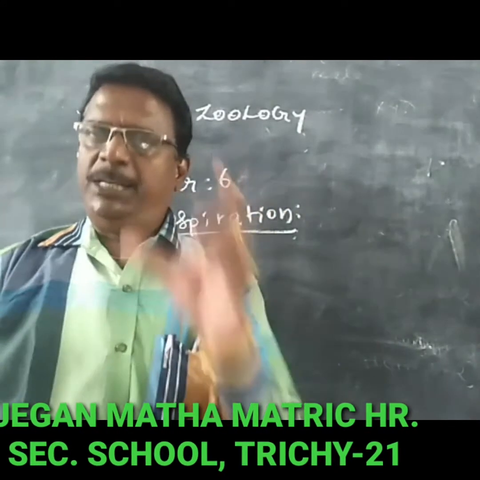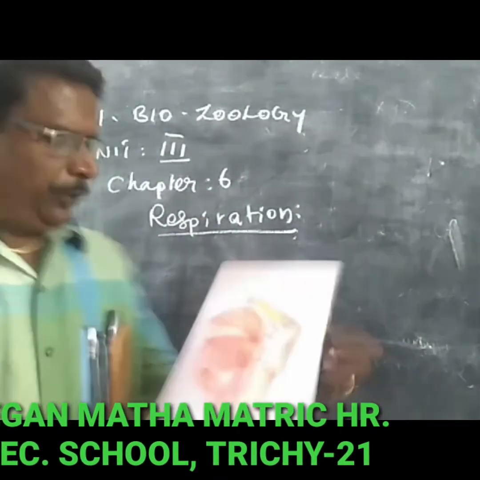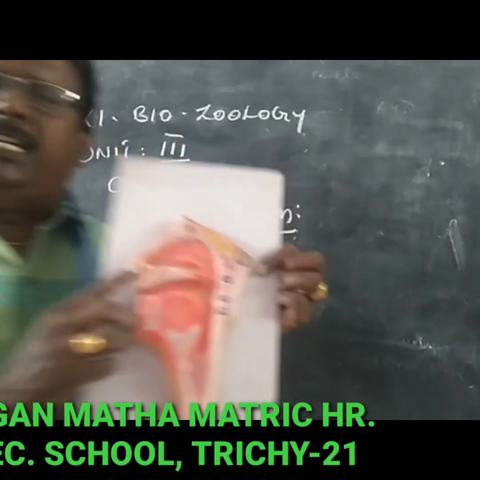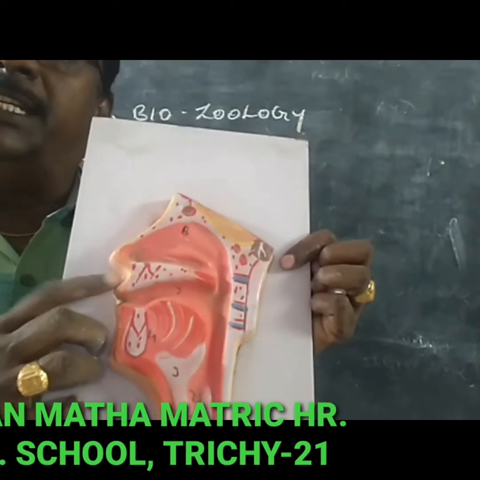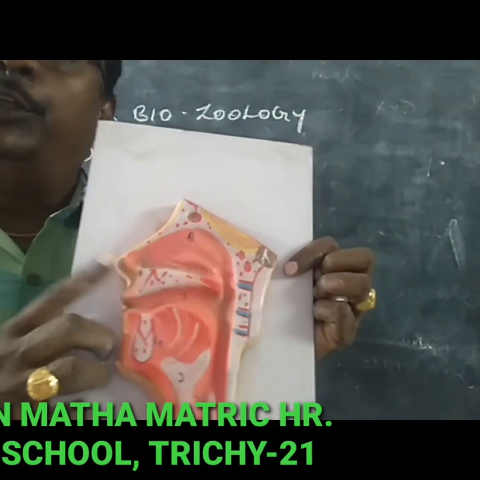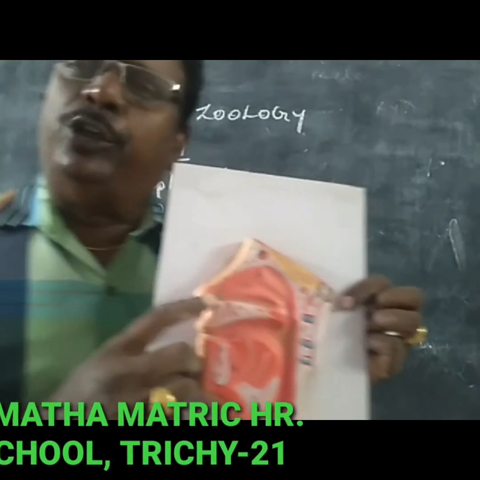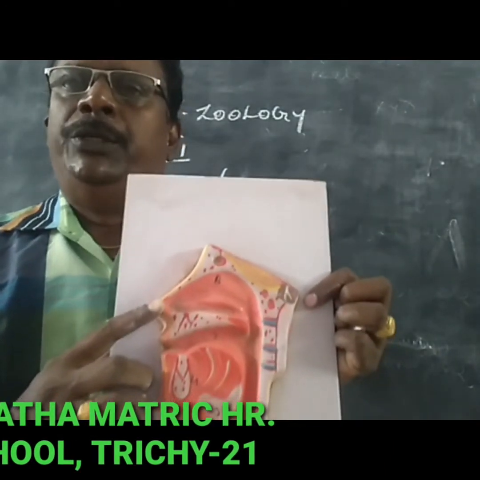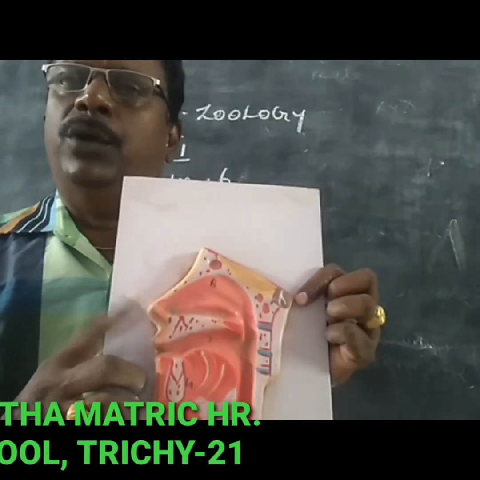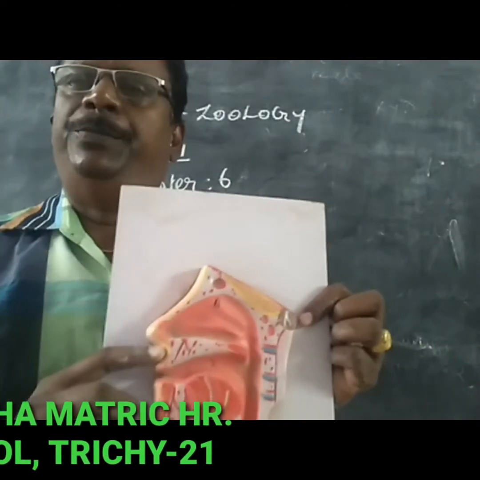The human respiratory system consists of the nasal cavity. The nose contains the nasal cavity, which consists of two chambers. The nose is made up of cartilaginous tissue.